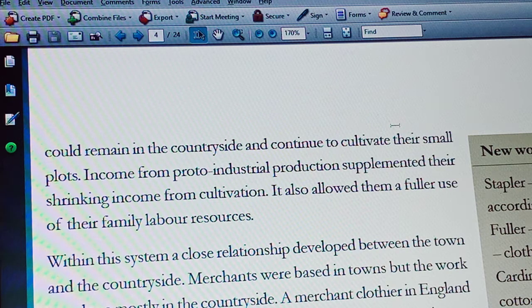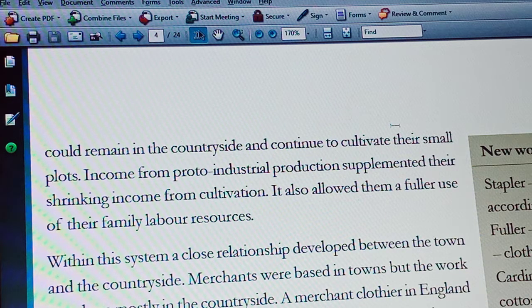So, that's why these people's income was very less, which was not sufficient to feed their family members. At that juncture, traders started to provide work to the artisans as well as small farmers. So, small farmers agreed to do the work for merchants.